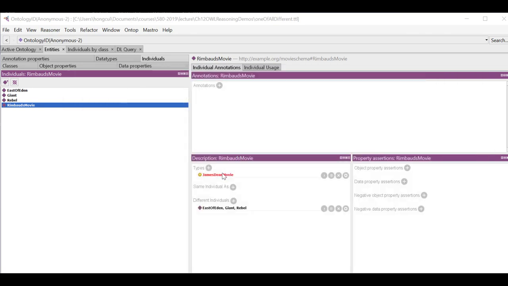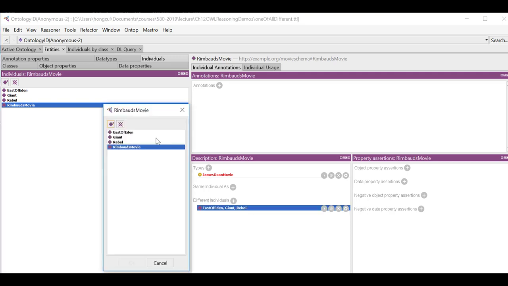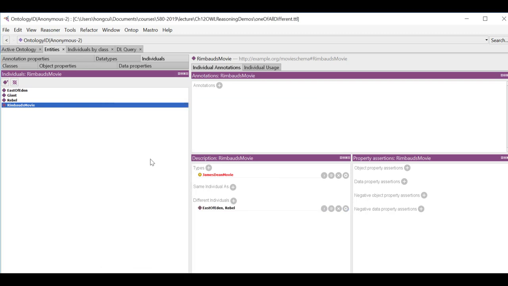So the red marking here indicates there is a conflict. What we need to fix here is that we cannot say that this movie is different from all the other three. So let's edit this and say the Rimbaud's movie is only different from these two. Okay, so we edit that, and we can see the system.